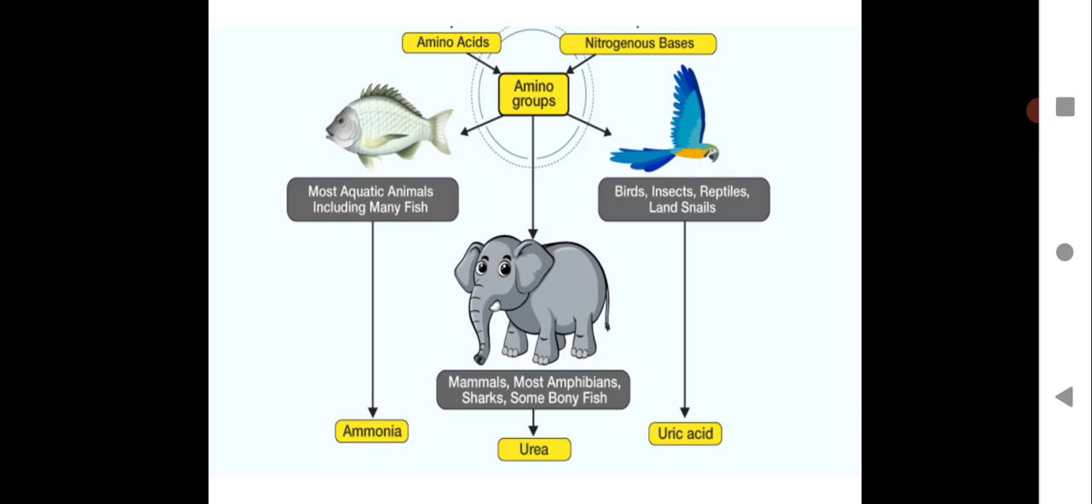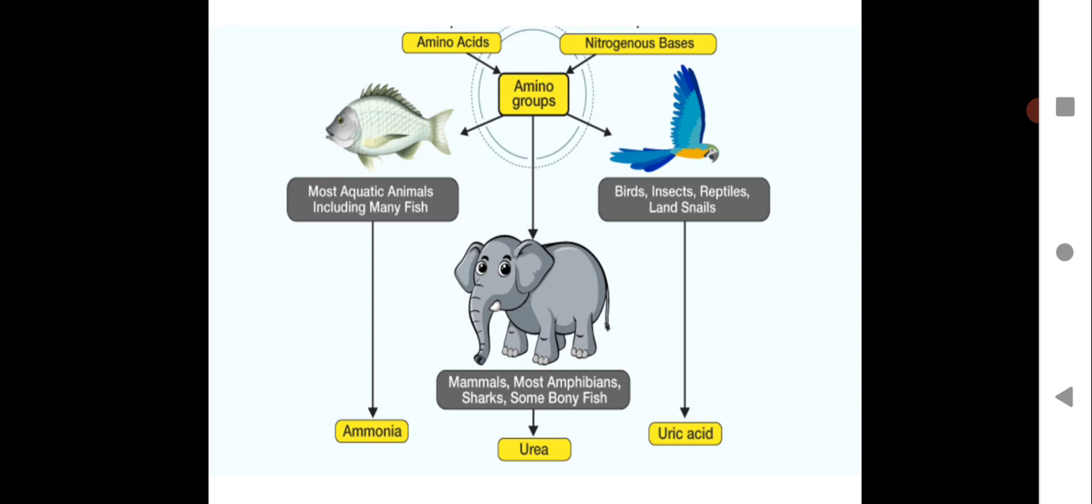So here, just have a look at most of the living creatures over here. You can see fish. Most aquatic animals, including many fish, give out ammonia. That is a substance which they excrete. Different living organisms will excrete different chemical substances. Your fish gives out ammonia, whereas mammals, most amphibians, sharks, some bony fish give out urea. You can see the elephant given as an example of mammals. Then birds, insects, reptiles, land snails give out uric acid as the waste material, that is the excreta.